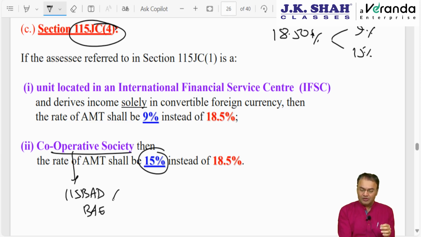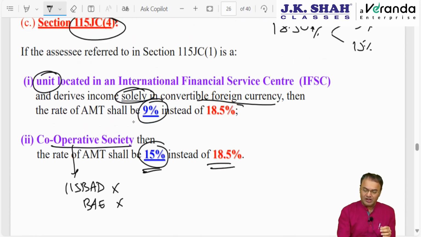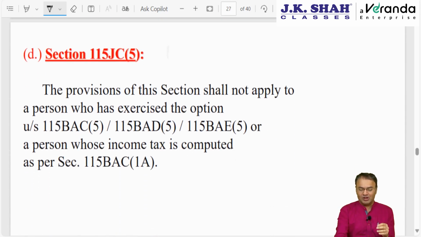But if not opting for these two, then the chapter is applicable, but then the rate of AMT will be 15% instead of 18.5%. And if the assessee is a unit of IFSC, where the entire income is derived in convertible foreign currency, then the rate will be 9% instead of 18.5%. This already came in the exam in the form of an MCQ. So these small things also are to be remembered.